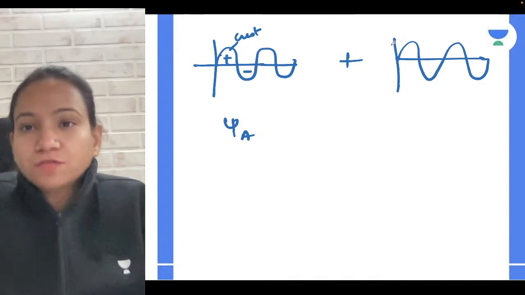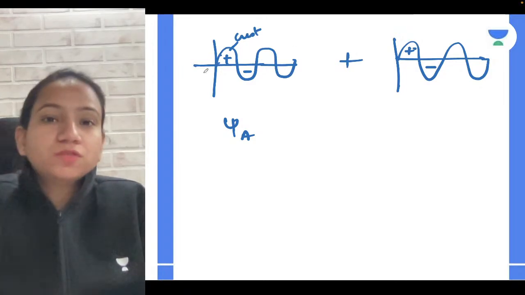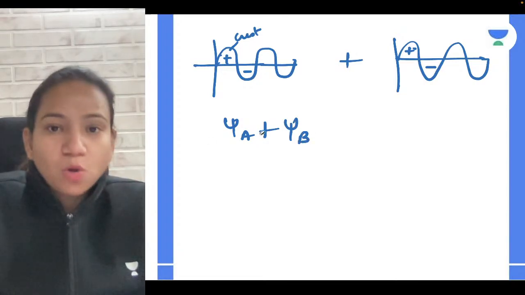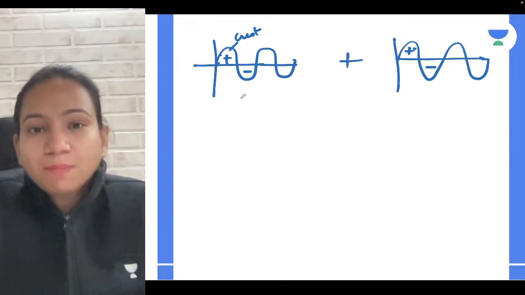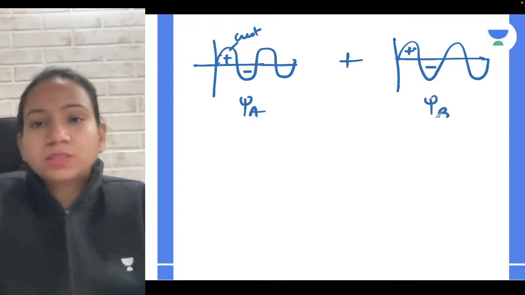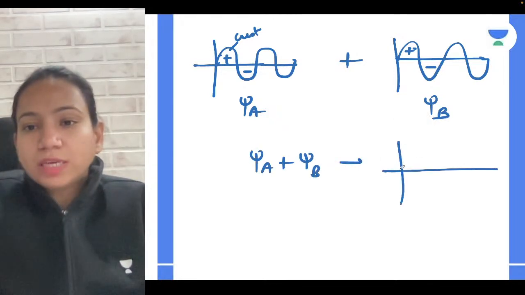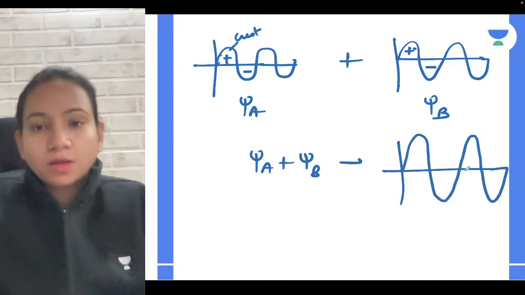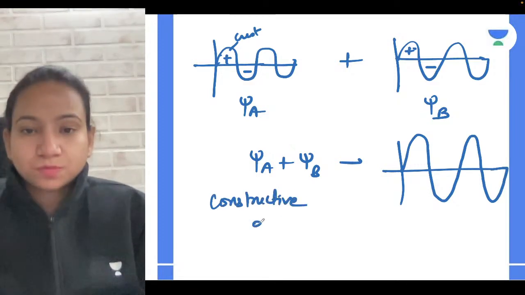Okay, so if the positive crest and crest combine together, positive approaching positive, the wave function, what will happen? It will be a constructive overlap. When same phases combine, it causes a constructive overlap. So remember, psi A plus psi B will occur, and you will see that the overall amplitude will increase. So what happened over here? That constructive overlap has taken place.